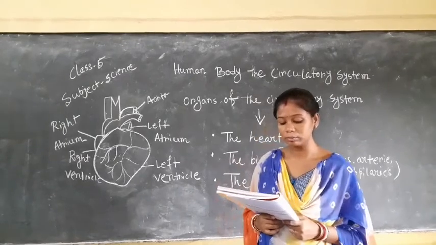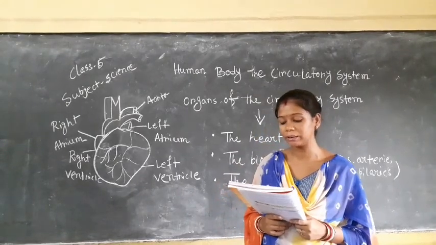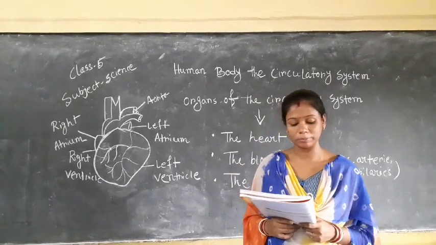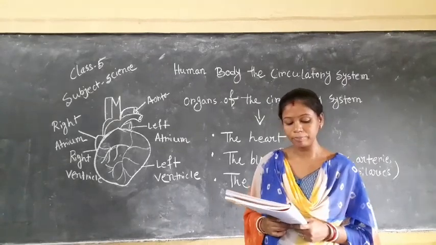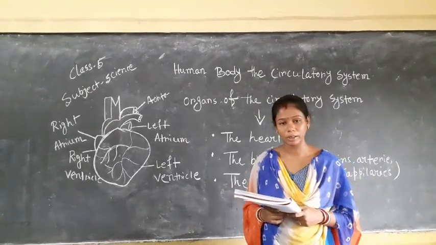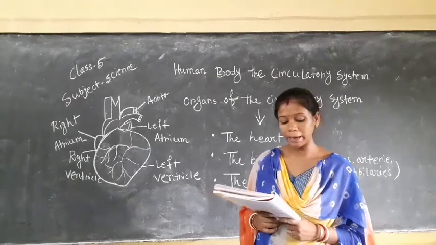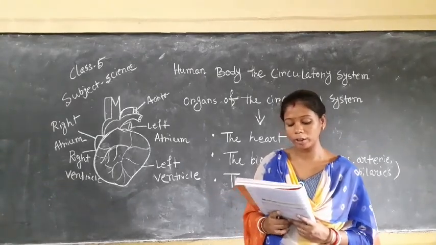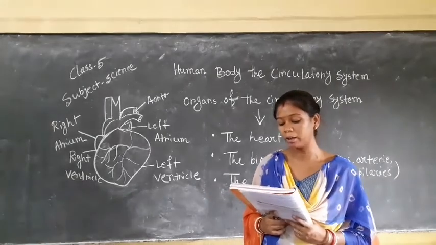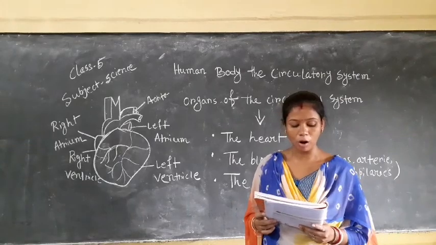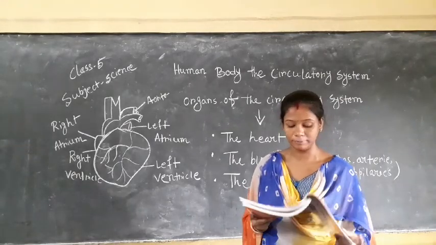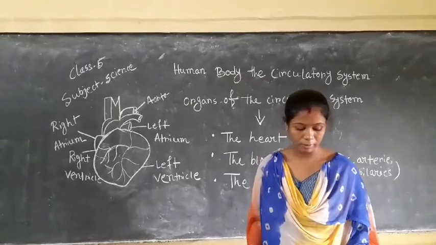White blood cells are the cells that fight against various disease-causing germs. They are immunity cells. White blood cells are also called immunity cells. Next, platelets. Platelets are the components of blood that help in clotting to prevent blood loss in case of any injury.